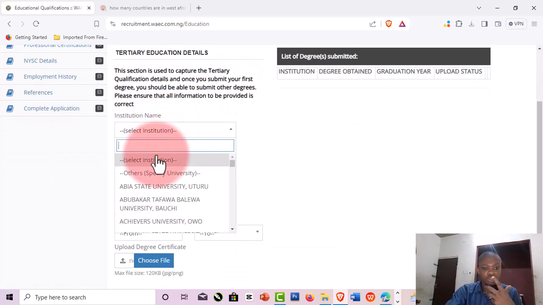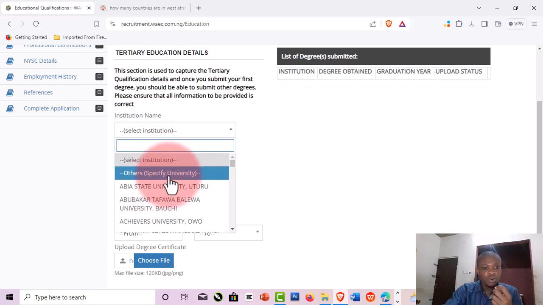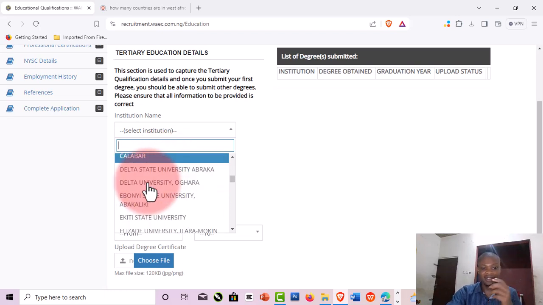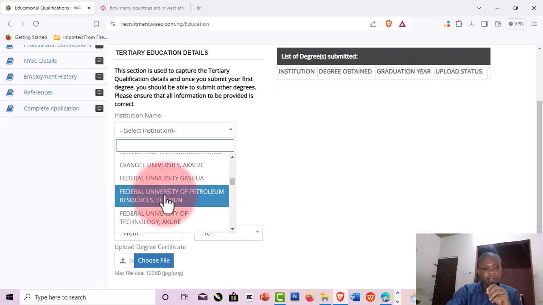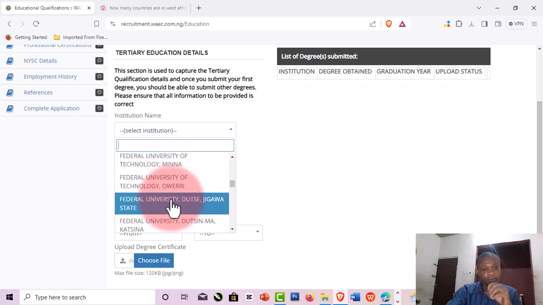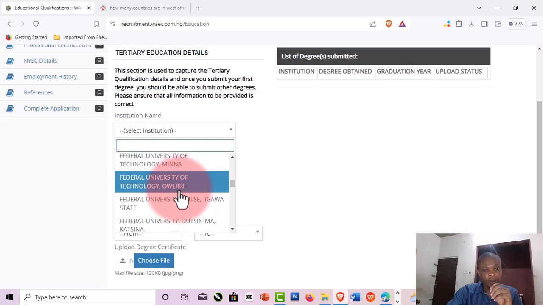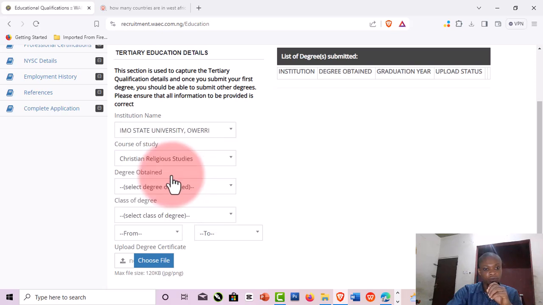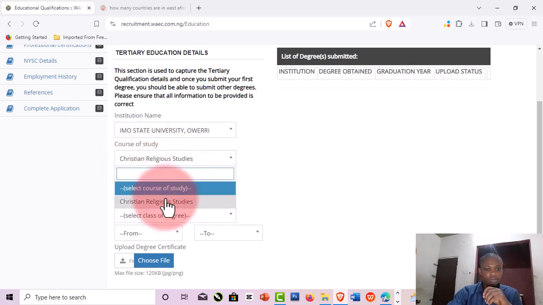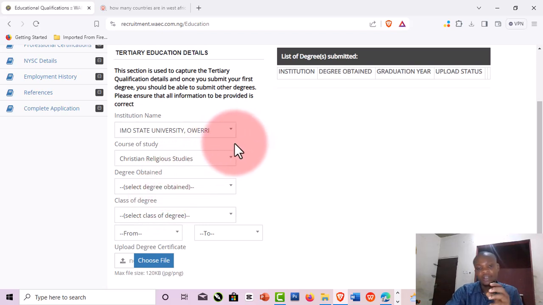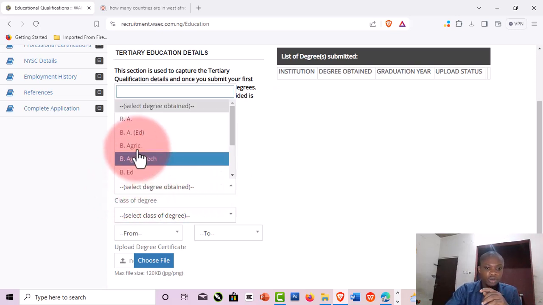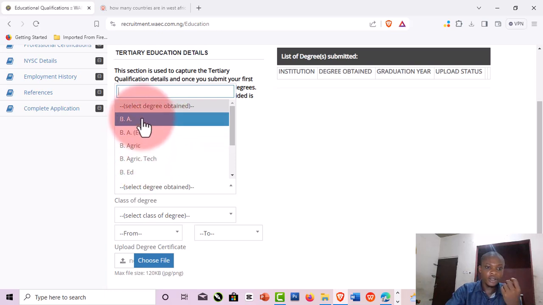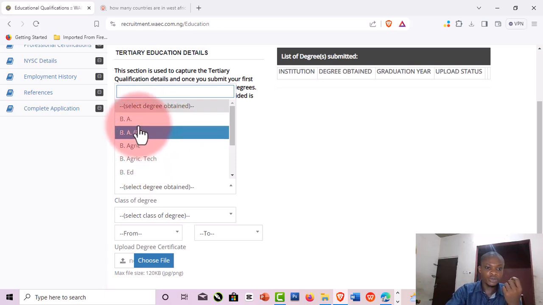I will now put the name of the school I went to. So just make sure you look at the name of your school very well, and now you click on it. Right, look at it and let's move. So now your course must be Christian religious studies, because that's what you chose. Right? Then your degree, what you obtained. All right, so you need to put whether it was education or this.